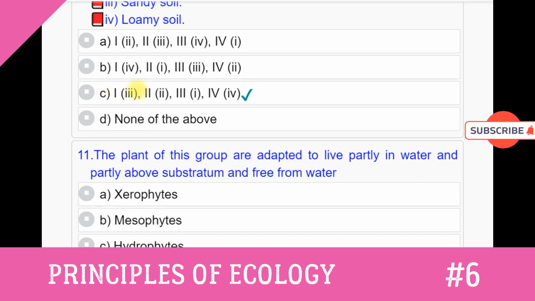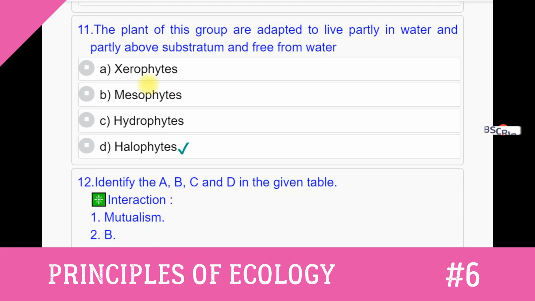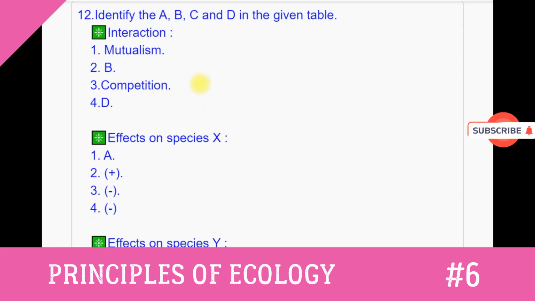Question number 11. The plant of this group are adapted to live partly in water and partly above substratum and free from water. Option A. Xerophytes. Option B. Mesophytes. Option C. Hydrophytes. Option D. Halophytes. Answer to this question number 11 is option D. Halophytes.